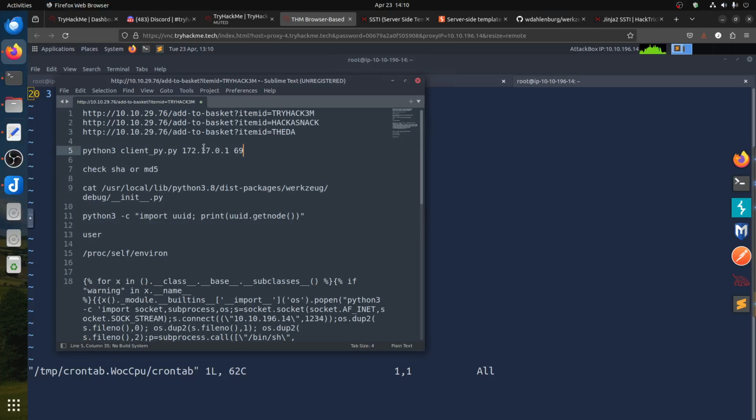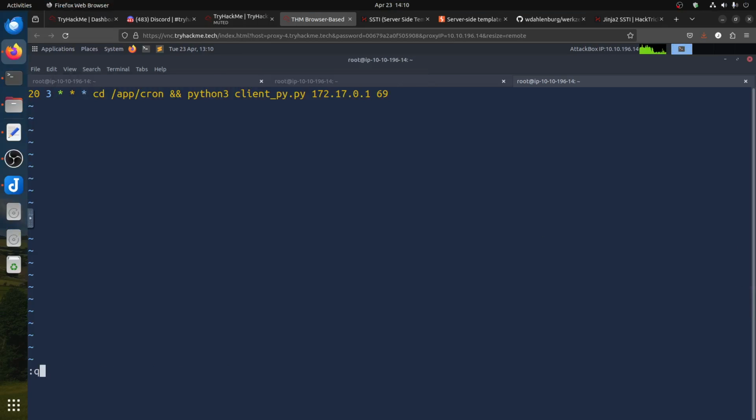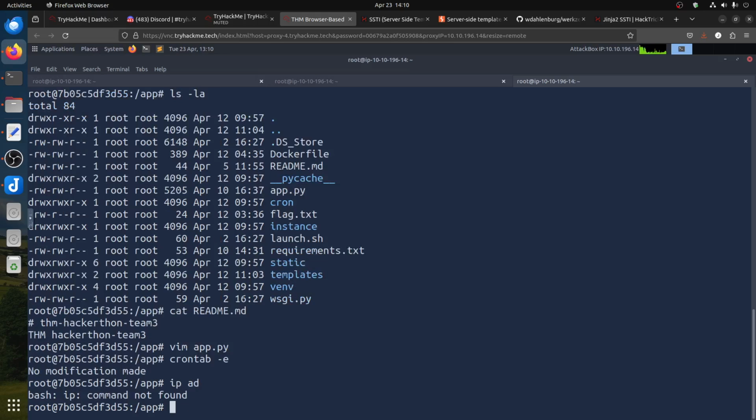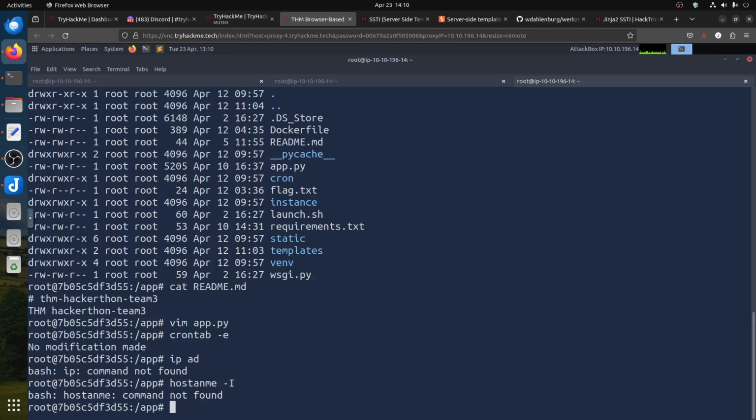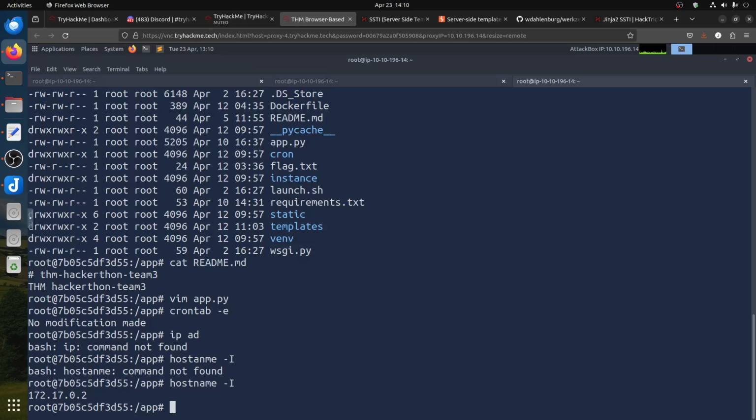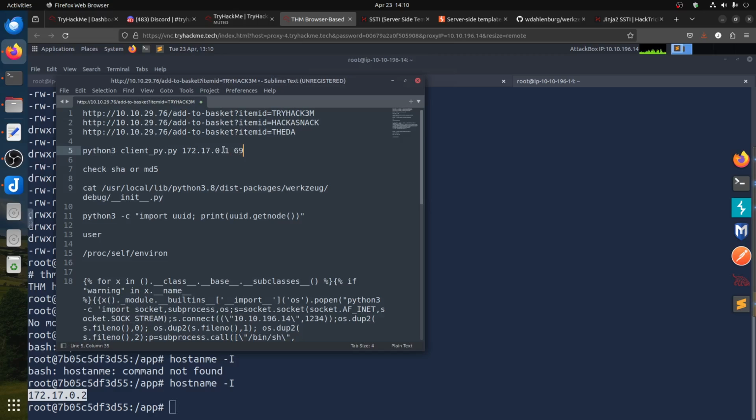So for the IP 172, for example, our IP address here, we don't have the IP command, so we can use hostname -I. It gives us our IP, so we know we are in Docker here. We have 172.17.0.2. And then this script is talking to .1, so it's talking to someone else. And the script is client.py.